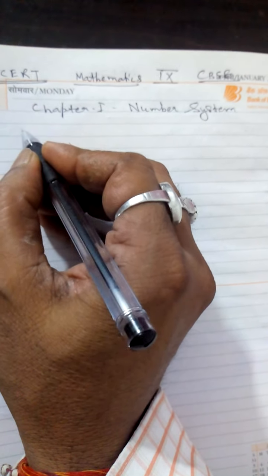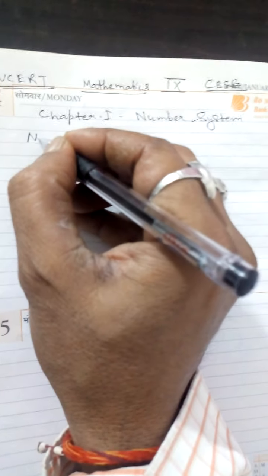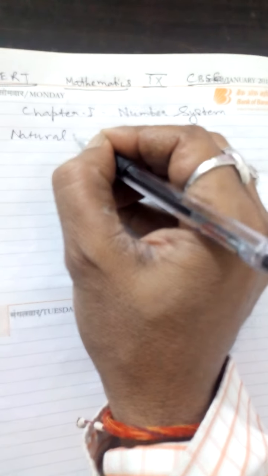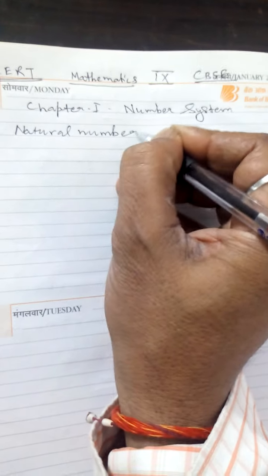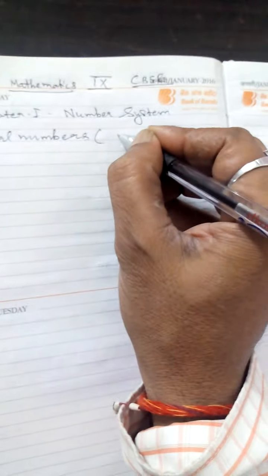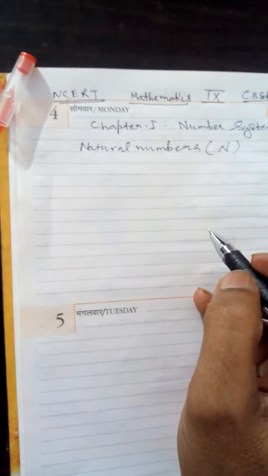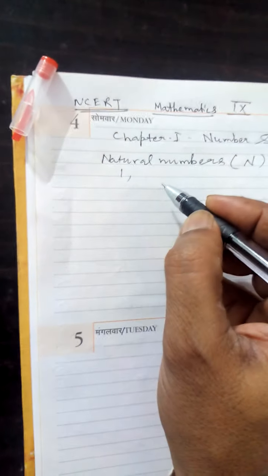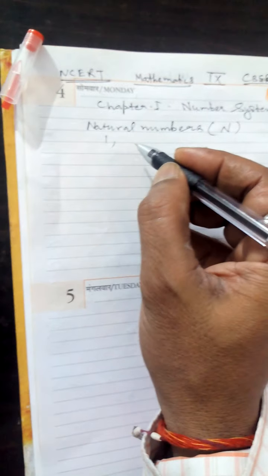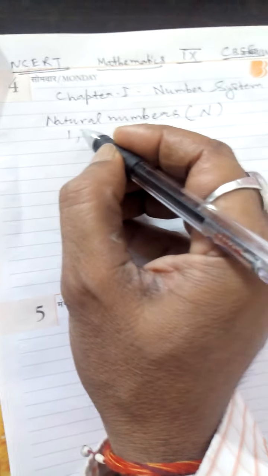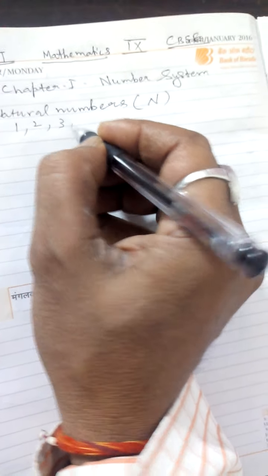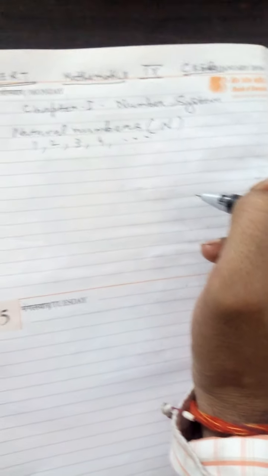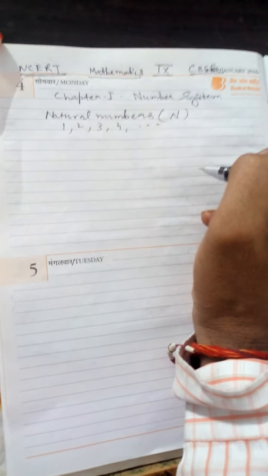It is the natural number, which you know very well. Natural number is indicated by a symbol capital N. Natural numbers start from 1. Counting numbers are known as natural numbers, which is 1, 2, 3, 4 up to infinity. It is denoted by capital N.